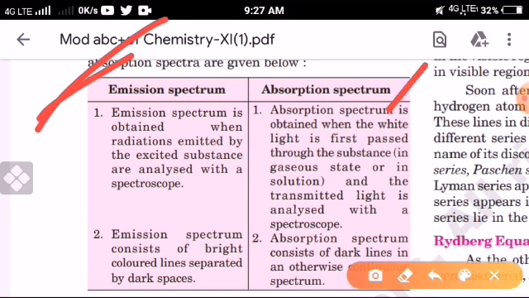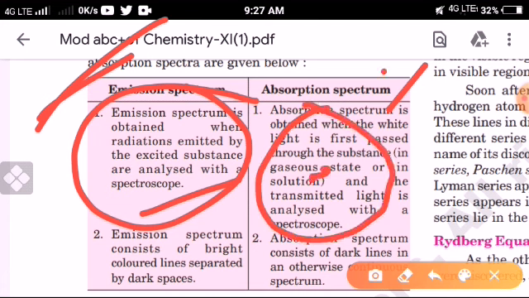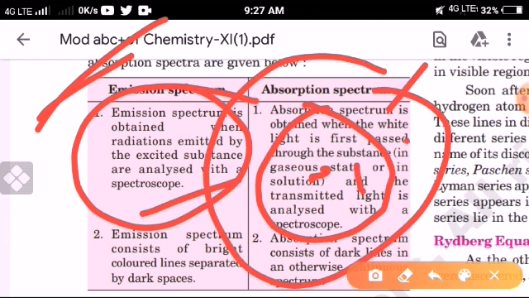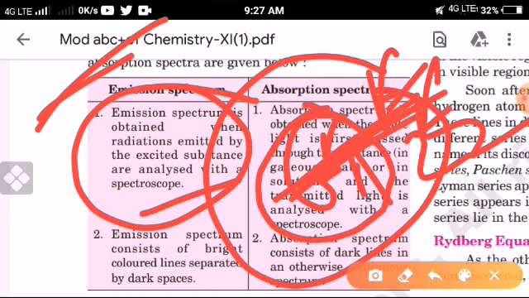The emission spectrum is obtained when radiations emitted by the excited substance are analyzed with a spectroscope. This is the nucleus, this is the first orbit, second orbit. When energy is given, the electron goes from the first energy state to the second energy state, E2. The first is known as the ground state and this is the excited state. So energy passes from the ground to the excited state.